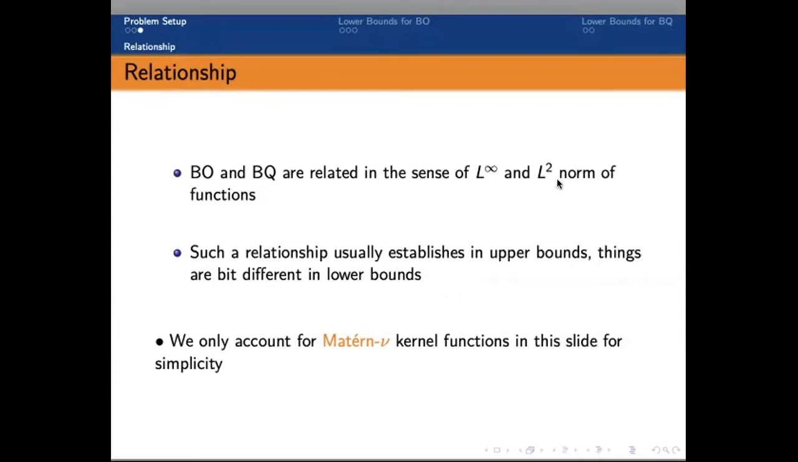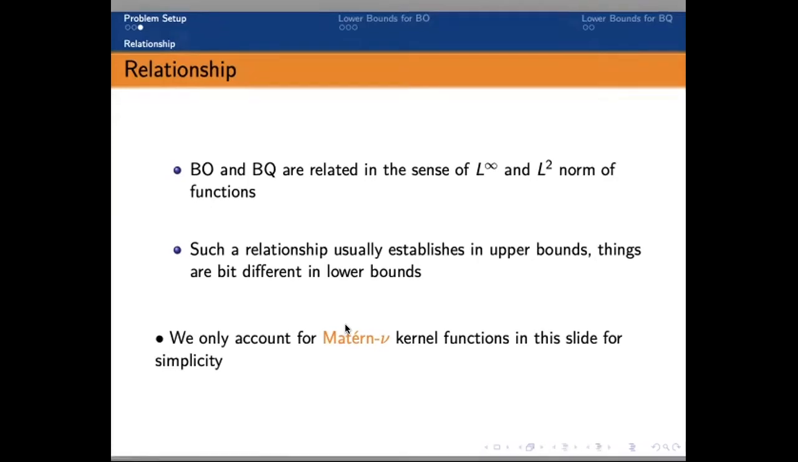In this talk, we will only consider the Matérn kernel functions with parameter nu, since Matérn functions can have bounded support, whereas for some other kernels like the Gaussian kernel, the functions could have a very long tail, which brings a certain amount of difficulty in showing the lower bound.